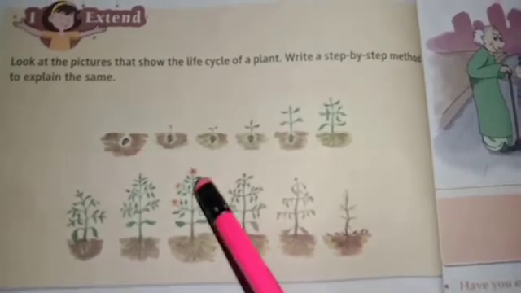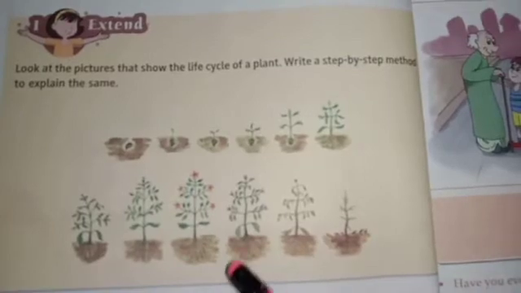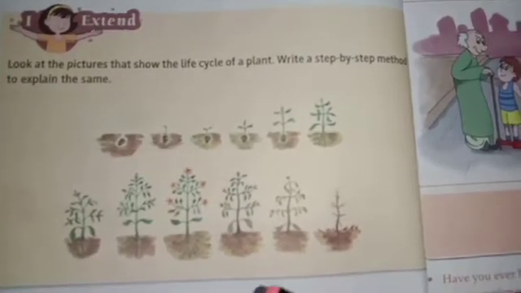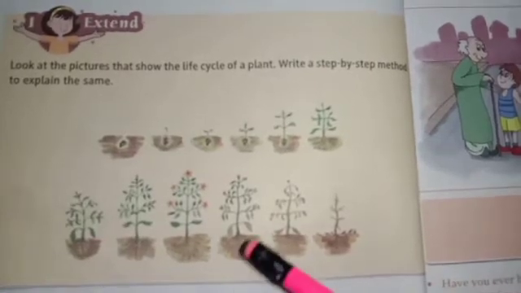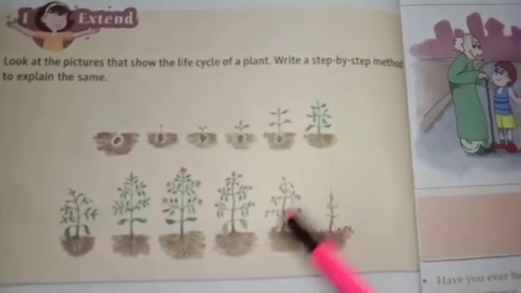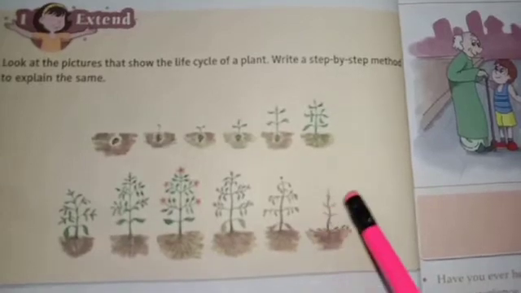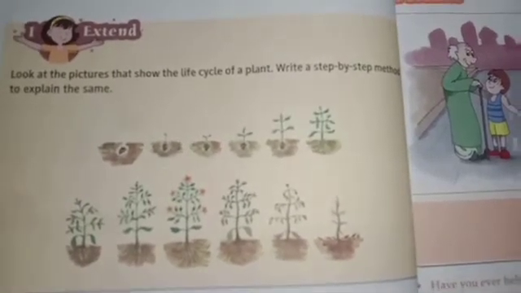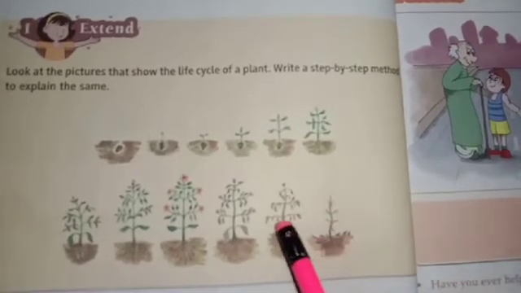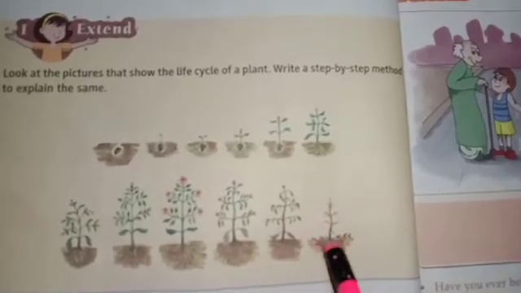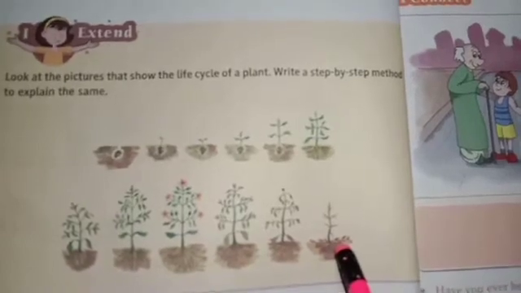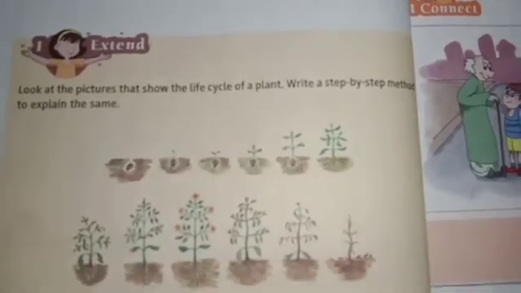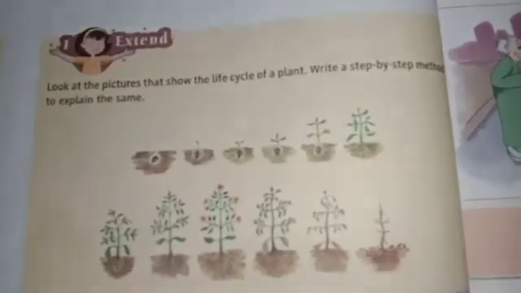you will see flowers coming out from the plants. Okay. Then the flowers are getting dried, right? Now you can see that the plant is also becoming dry, and see all the leaves have again fallen. Can you see all the leaves have again fallen? And you know there were seeds in the flower, so those seeds have also fallen in the soil. And then you know what will happen? Again from those seeds a new plant will grow. So this is called the life cycle of a plant.